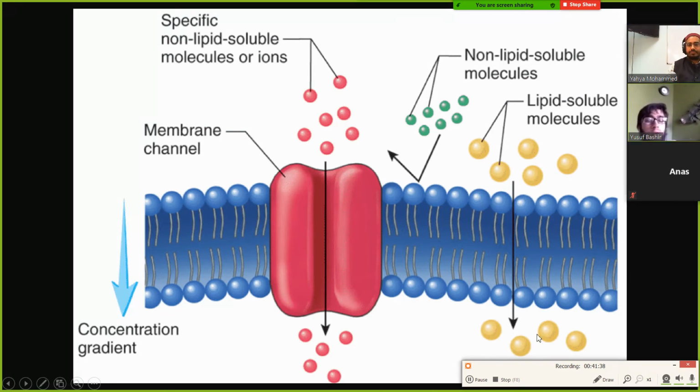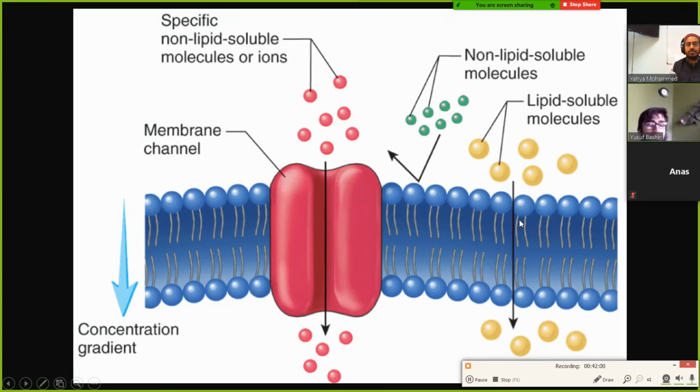Wait, brother, I have a question though. Since the middle part over here is hydrophobic, the inside of the cell membrane doesn't have any water in it? Right, there shouldn't really be any water right here in the middle. Oh, okay. So there's only stuff passing. Yeah, there's water outside here, and water down here, but not here in the middle.